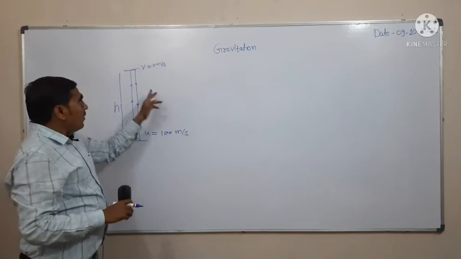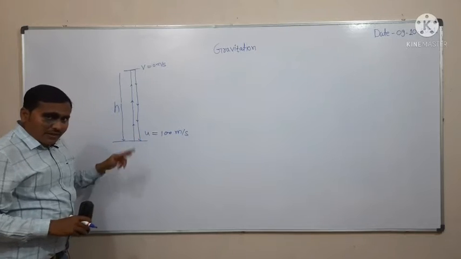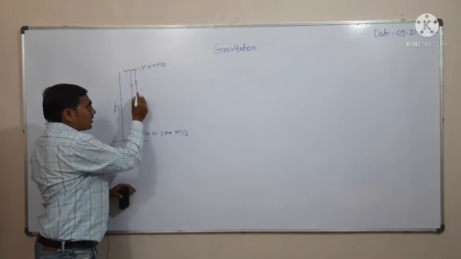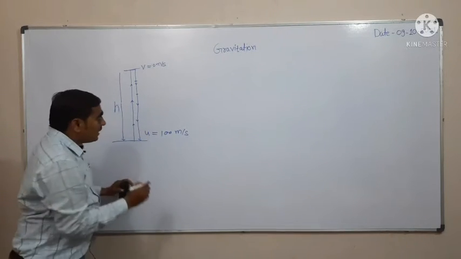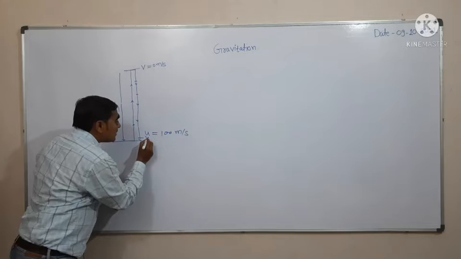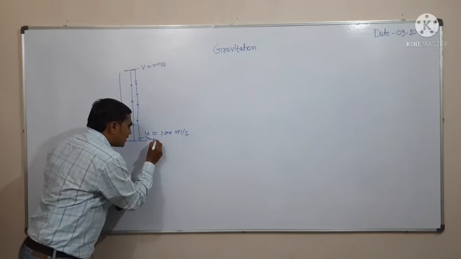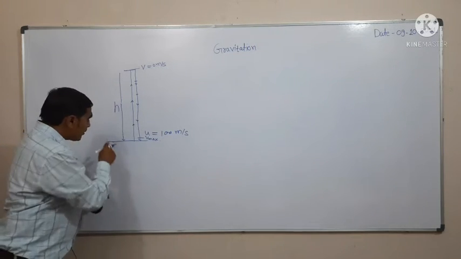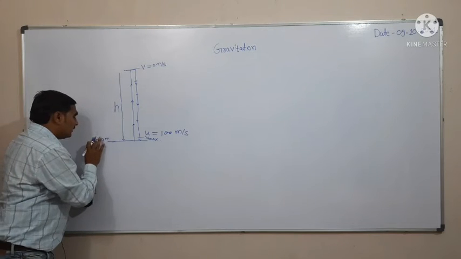Friends, when the duster is moving in a downward direction, its velocity increases point to point, and just before reaching the ground its velocity is maximum. And when it reaches the ground, at that time its velocity will become 0 meter per second.